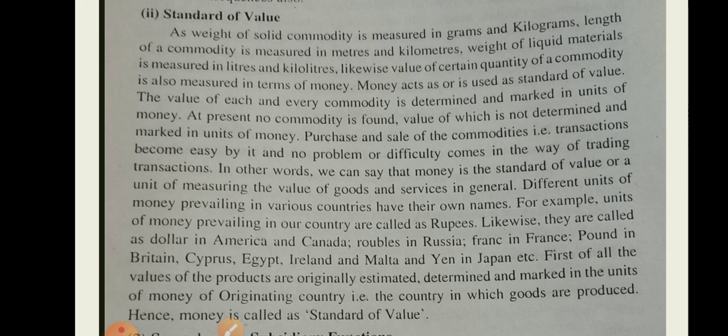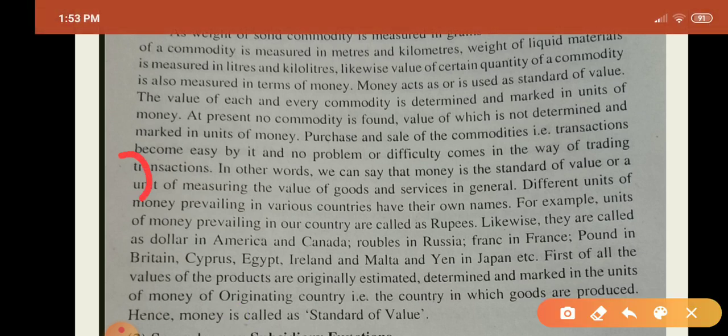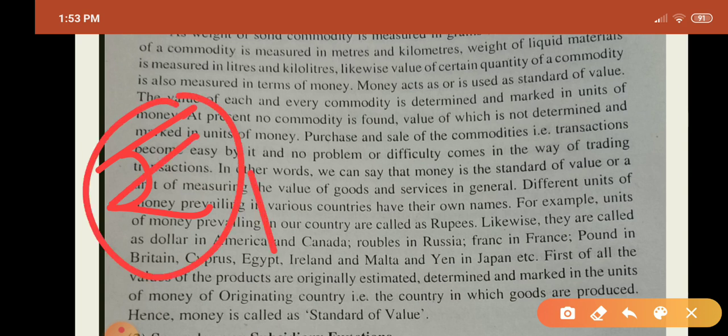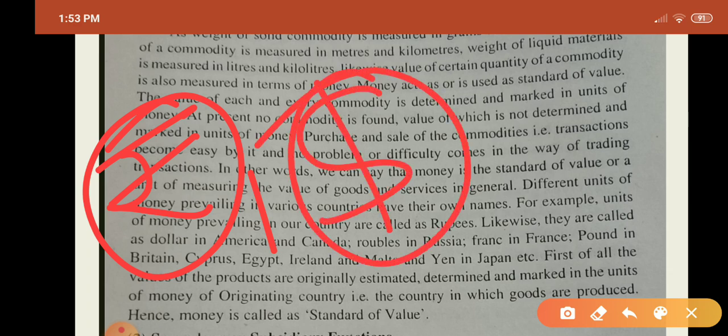Our country's currency is represented in terms of rupees. This is the Indian currency, the dollar is the American currency, and the yen is the Japanese currency. The pound is the British currency. These are the currencies of countries.